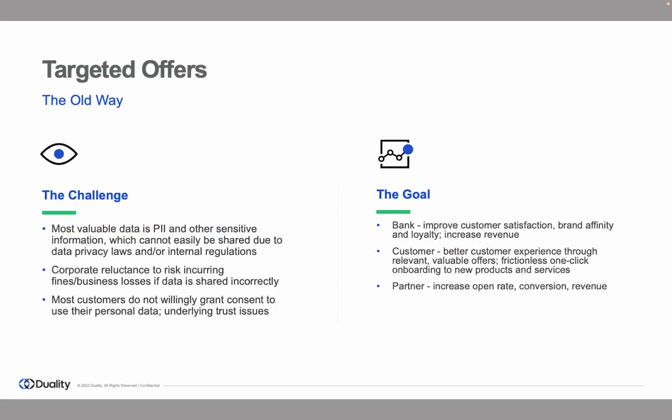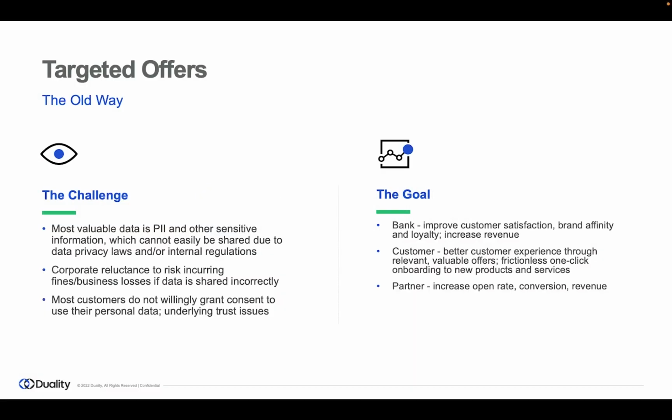Hello, I'm Carlos at Duality, and today we'll be reviewing how both banks and their customers can solve the problem of targeted offers. Some of the challenges around targeted offers is that most of the valuable data is PII and other sensitive data, which can't be shared between banks and their customers due to either privacy or internal regulations. There's also corporate reluctance to risk incurring losses if the data is shared incorrectly. There's also the challenge of most customers not wanting to willingly grant consent to use their personal data.